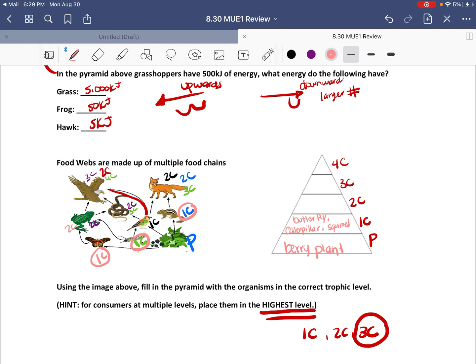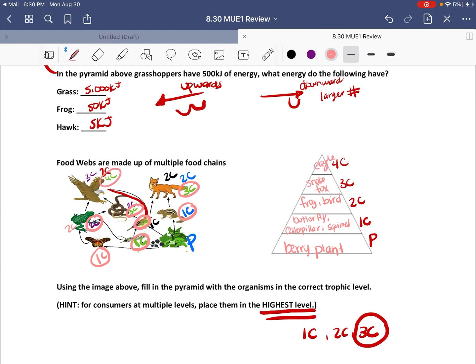Next, we have our secondary consumers. The ones that ended up with secondary consumer as their greatest trophic level were the frog and the bird. The next ones that ended up with tertiary as their highest consumer level are the snake and the fox. And we only had one quaternary consumer, and that was our eagle.